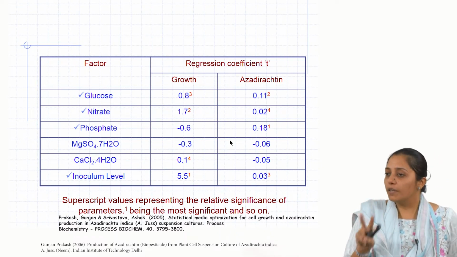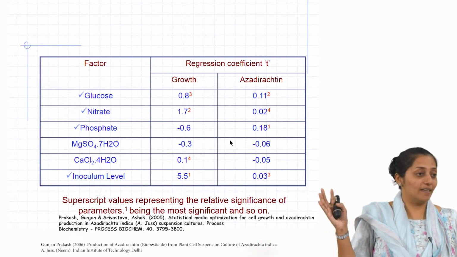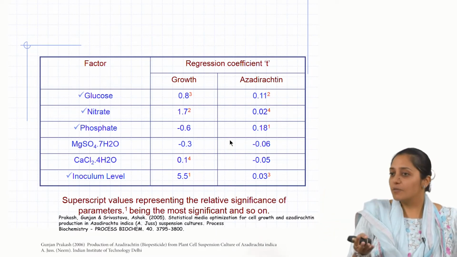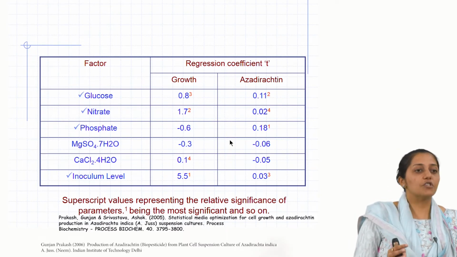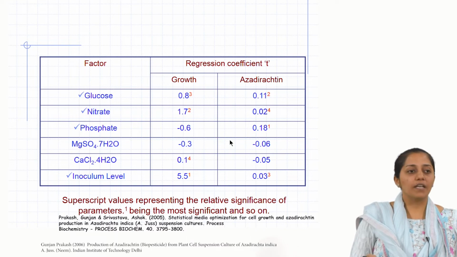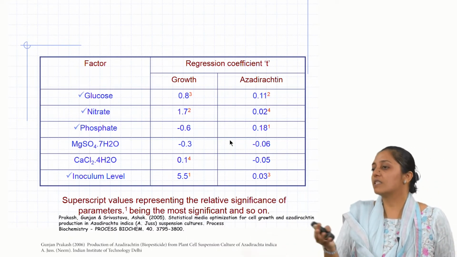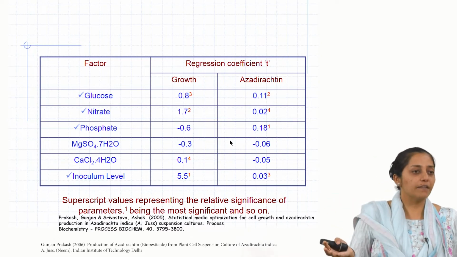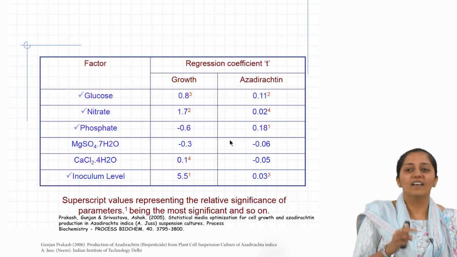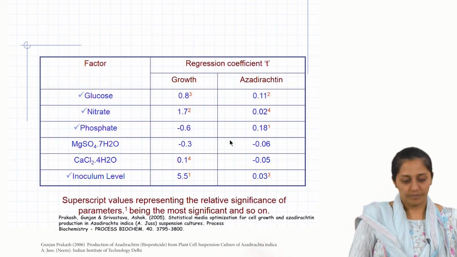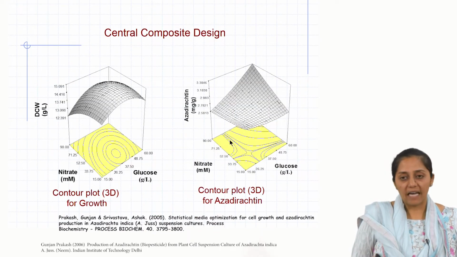But if you do it individually, who knows, if it is a completely non-growth associated product, then it is better to run it as a two-stage process. For that, in the first stage you would feed in nutrients which are best for growth, and in the second stage you would feed in nutrients which are best for the secondary product. But it depends: if it is mixed growth associated or growth associated, then you can take the titers. So, this was the analysis done.